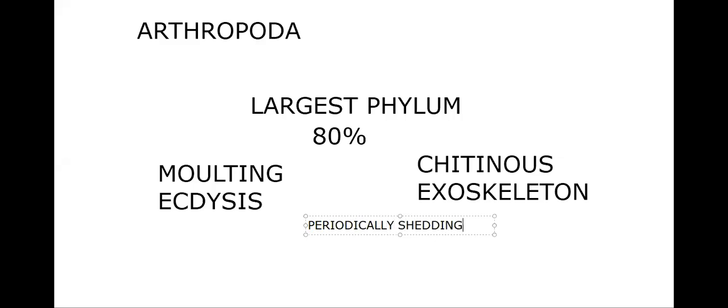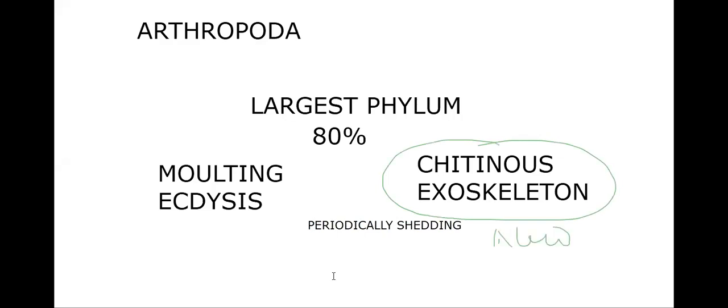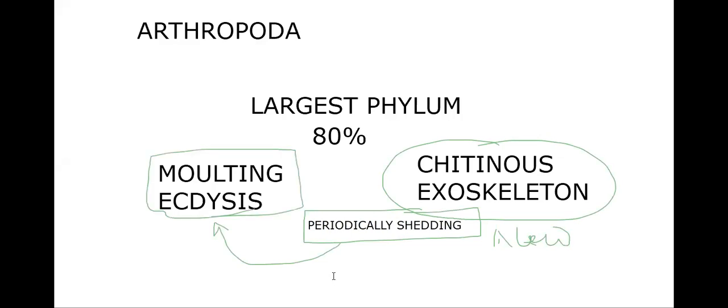Shedding off. That's why we call that procedure molting. That means this chitinous exoskeleton will be removed and a new one is formed again. Again and again during the growth time, periodically this chitinous exoskeleton is shed. That feature we call molting or ecdysis.